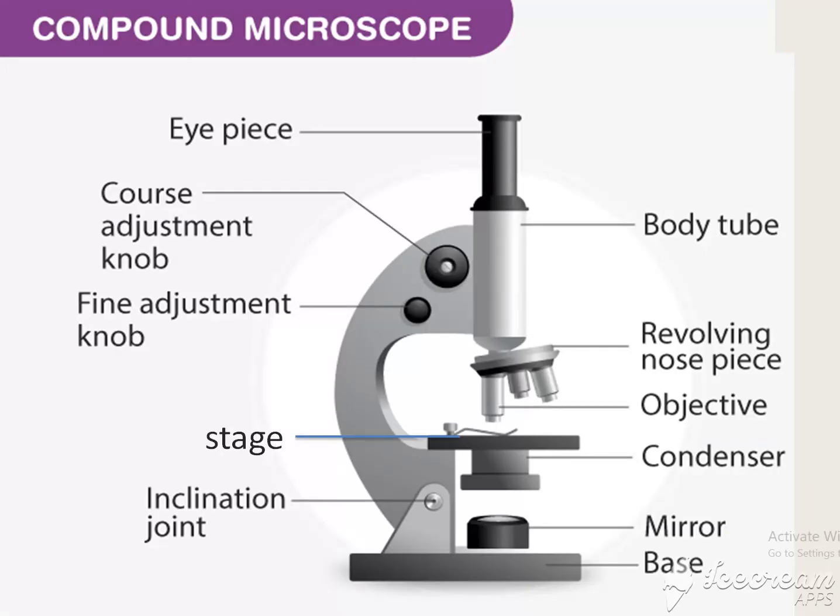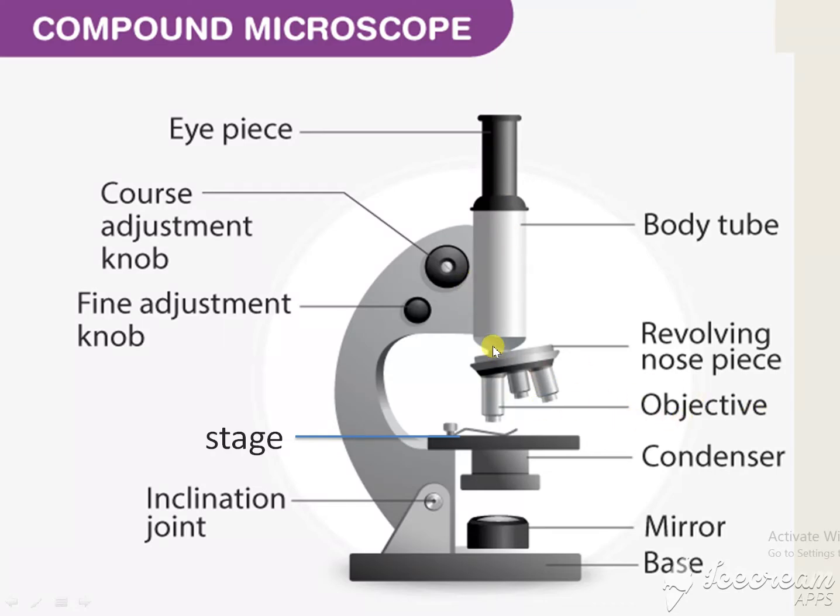Now let us see the structure of the microscope. Commonly we use the compound microscope in the lab. This is the structure of the compound microscope. First, this is the eyepiece. Through that we can see the microorganism. And there are two adjustments: one is the coarse adjustment knob and the other is the fine adjustment knob. With the help of these adjustments, we can adjust the objective lens and the eyepiece.